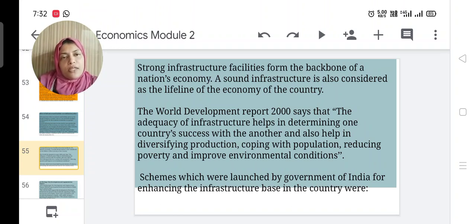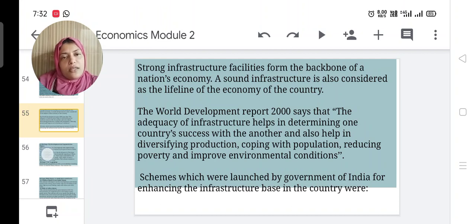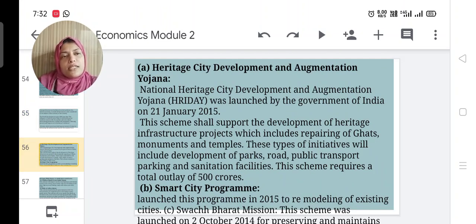Schemes which were launched by the Government of India for enhancing the infrastructure base in the country. There are different schemes to improve the infrastructure base in the country. First scheme is Heritage City Development and Augmentation Yojana, simply HRIDAY, which was launched by the Government of India on 21st January 2015.